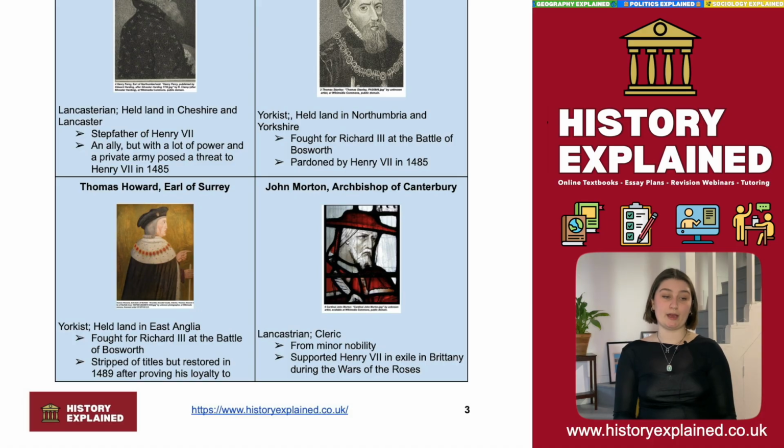Before Henry VII is king, John Morton is a relatively minor player, but once Henry VII becomes the king, he is elevated to the status of Archbishop, which is the highest level of the church you can be in England at the time. So this is showing the way that Henry VII elevates his allies, but also elevates his enemies, keeping them close so you can watch them.